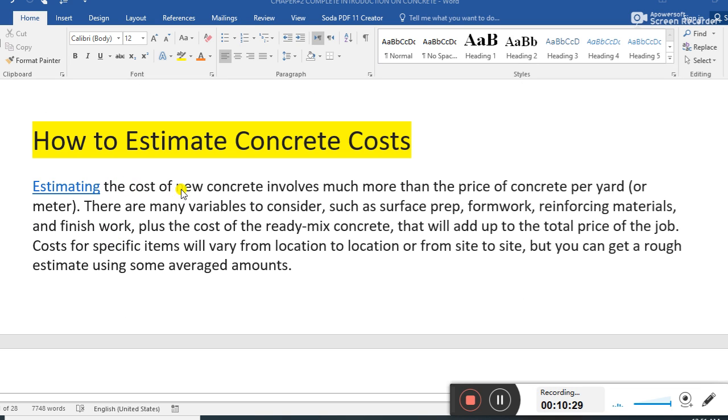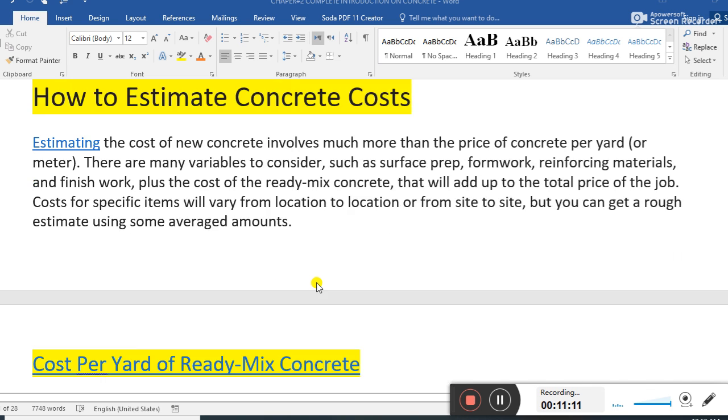The cost of new concrete involves much more than the price of concrete per yard or meter. There are many variables to concrete, such as the surface preparation, formwork, reinforcement materials, and the finish work, plus the cost of the ready-mix concrete, which will add up to the total price of the job. Cost for a specific item will vary from location to location or from site to site, but you will get a rough estimation using some average amounts.